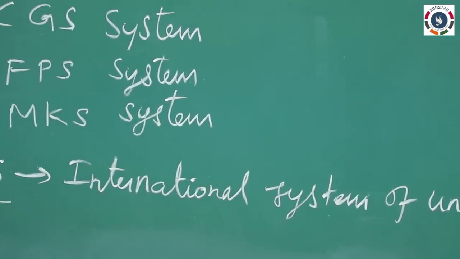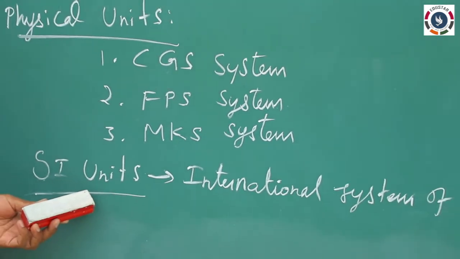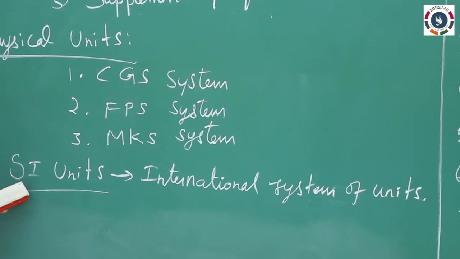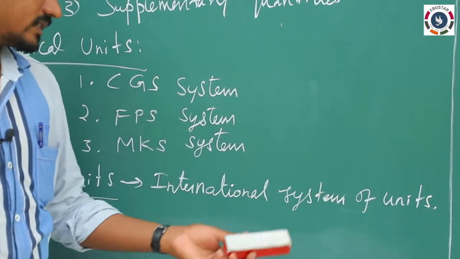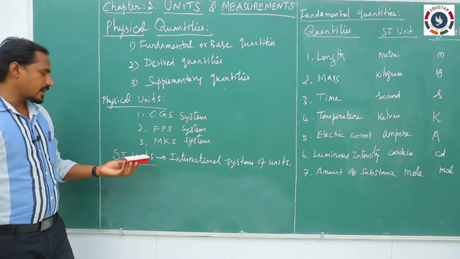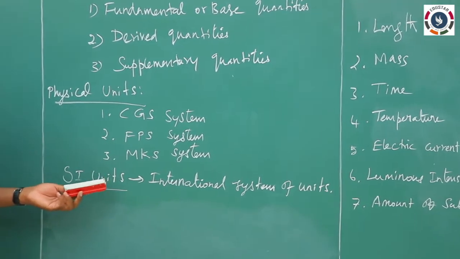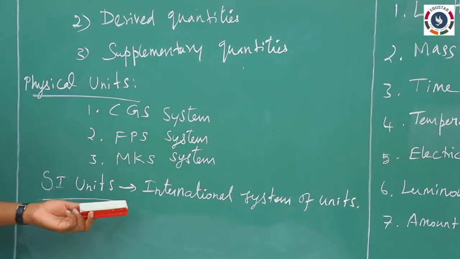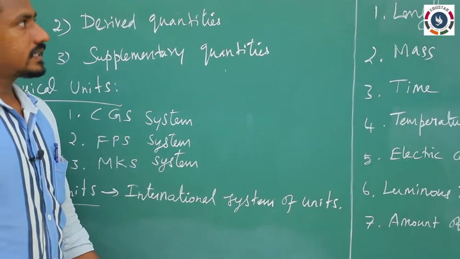SI comes from the French word Système International, which means International System of Units, simply SI units. SI units are finally accepted by all scientists and are followed throughout the world. Now, physical quantities.